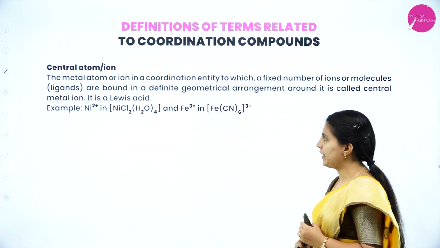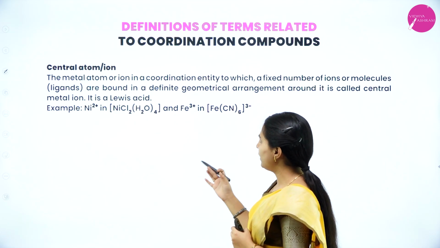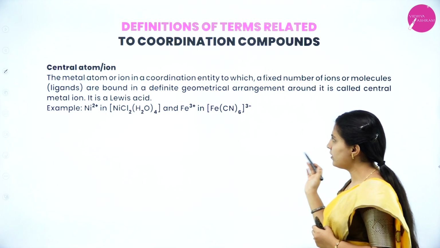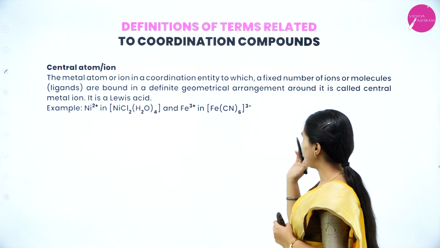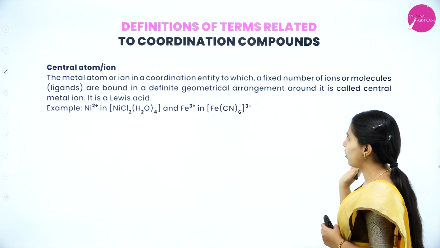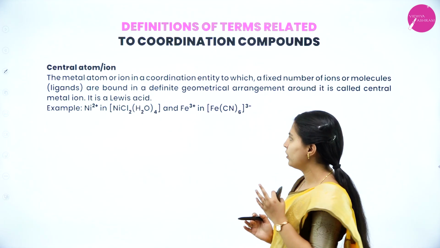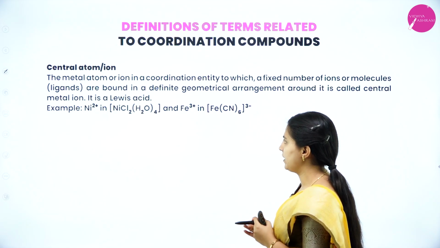Next, central metal ion. The metal atom or ion in a coordination entity to which a fixed number of ions or molecules are bound in a definite geometrical arrangement around it is called the central atom, and it should be an acceptor, so it will be considered a Lewis acid.